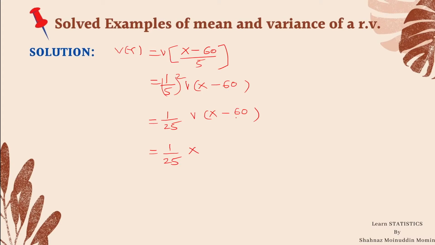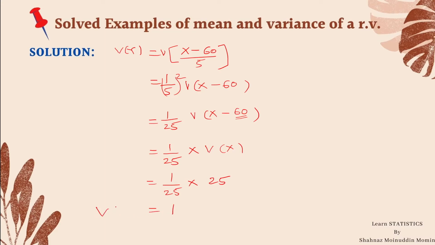Here origin is 60, since 60 is subtracted from the values of x. So variance is independent of this 60, and it is only variance x. So it is 1 upon 25 into variance, which is given as 25. So it is 1.